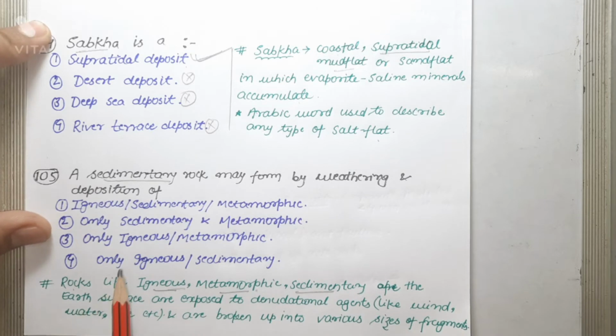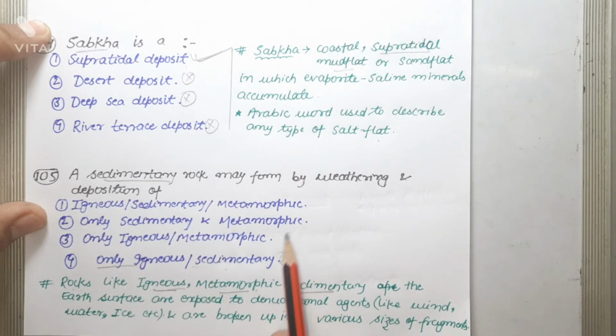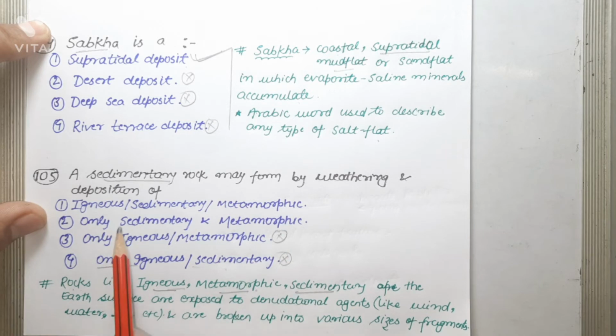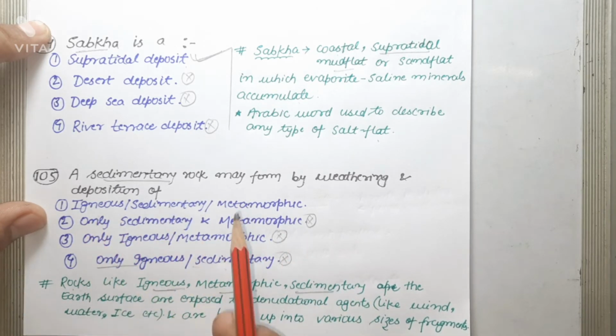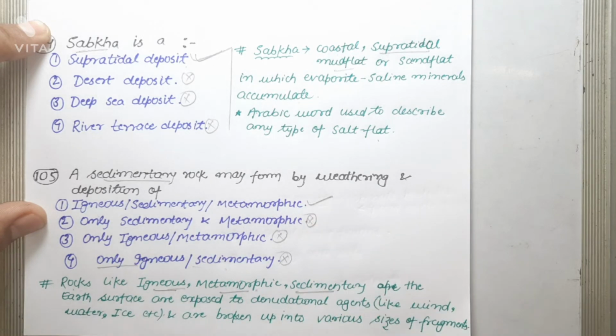So let us see the options. Only igneous and sedimentary, incorrect, because metamorphic should also be there. Only igneous and metamorphic, no, sedimentary should also be there. Only sedimentary and metamorphic, no, igneous should also be there. Igneous, sedimentary and metamorphic, this is the correct statement. So as far as this question is concerned, a sedimentary rock may form by weathering and deposition of igneous, sedimentary and metamorphic rock.